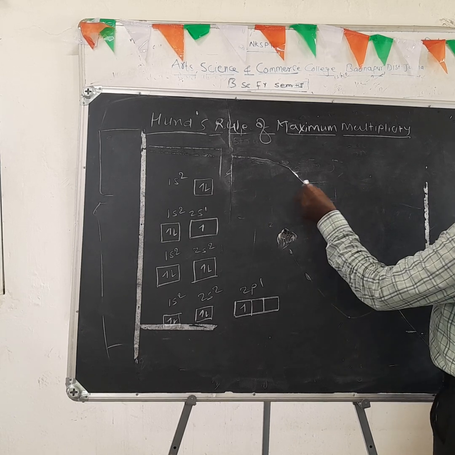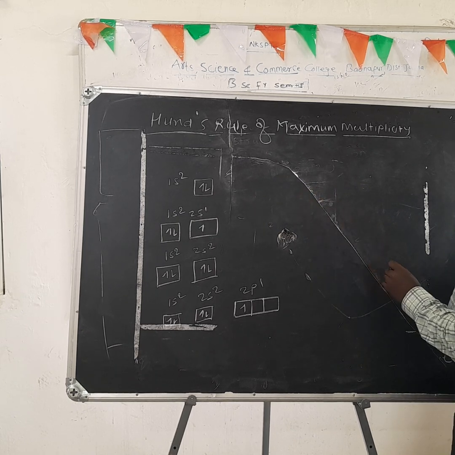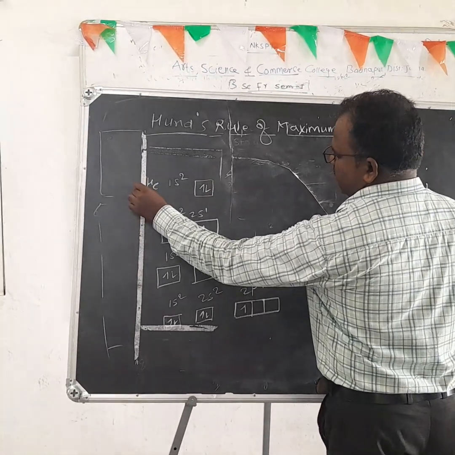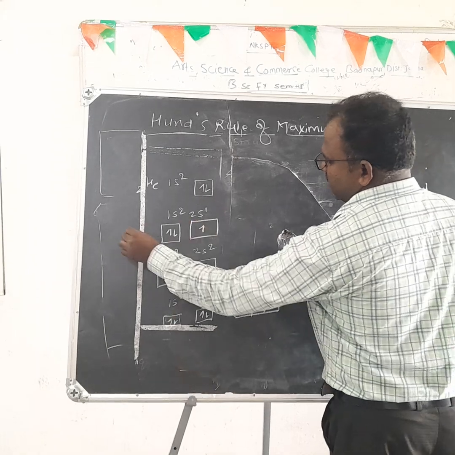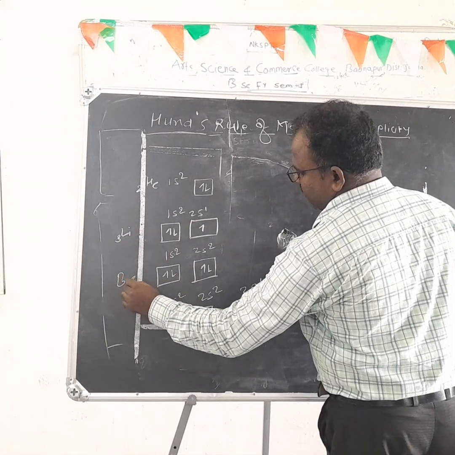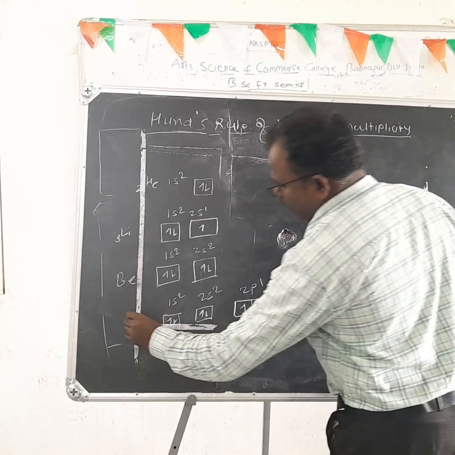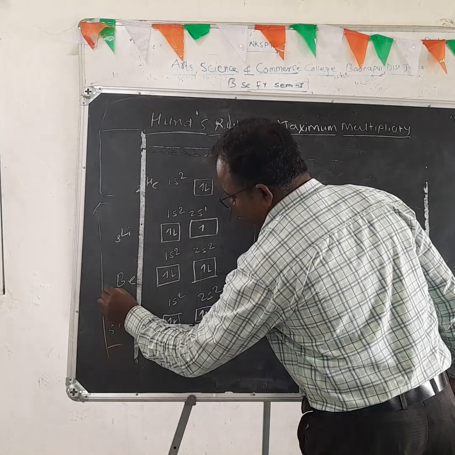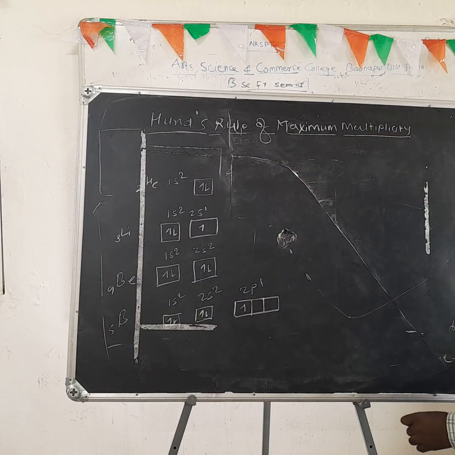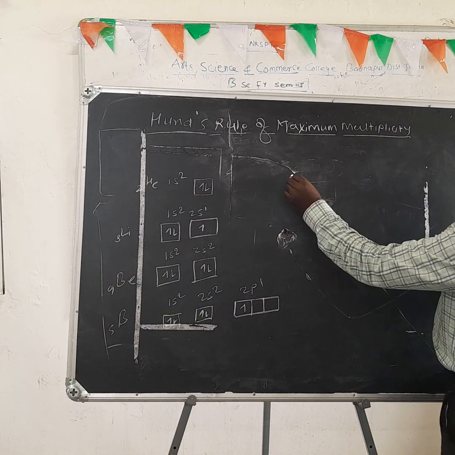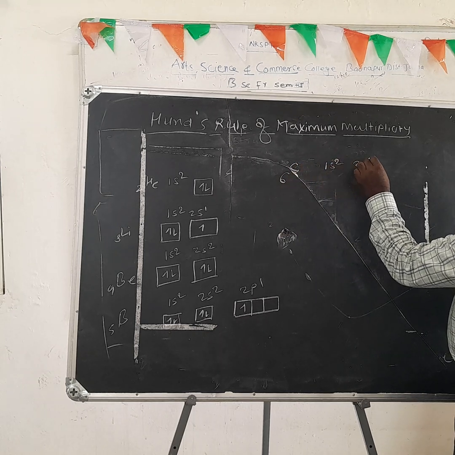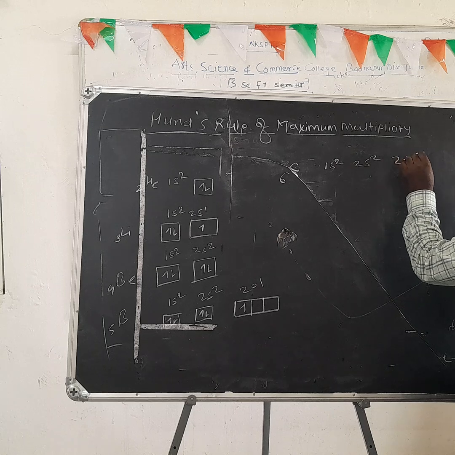Then another example, helium, where only 2 electrons are present. This is lithium, this is beryllium, this is boron. The atomic number of boron is 5, beryllium is 4. Then carbon, atomic number 6, is 1s2, 2s2, and then 2p2.